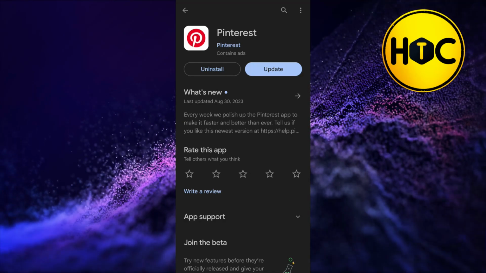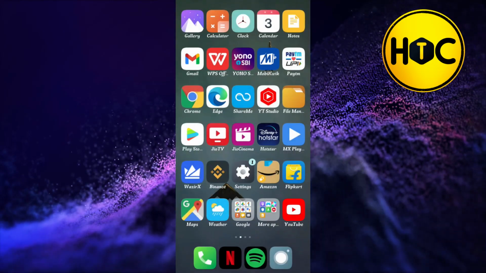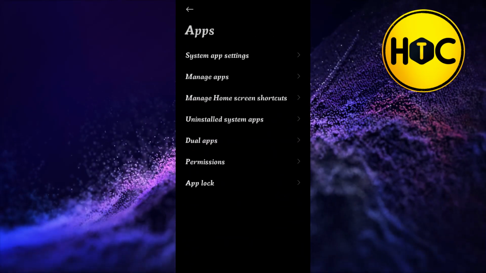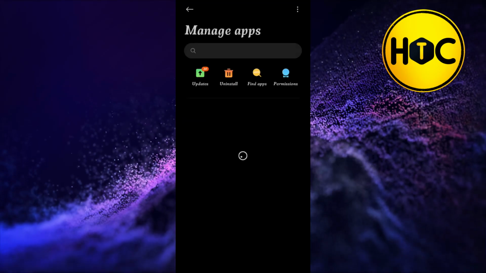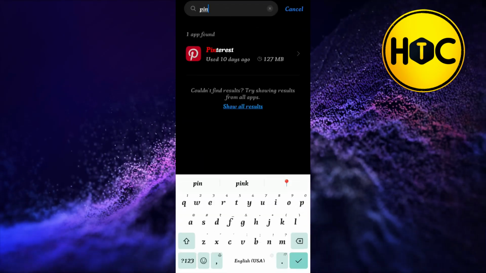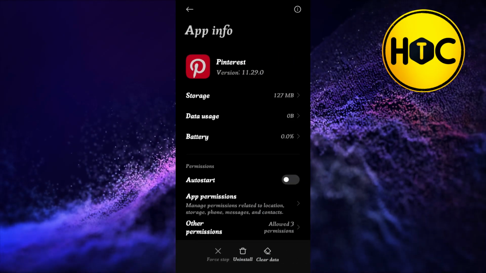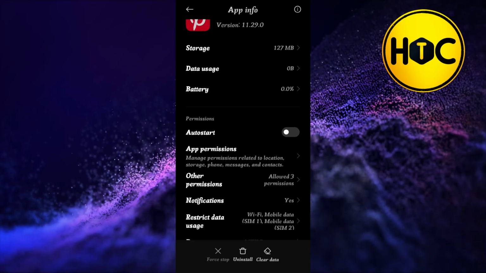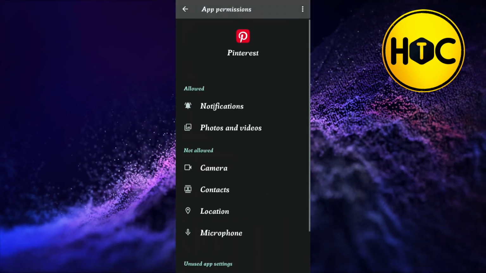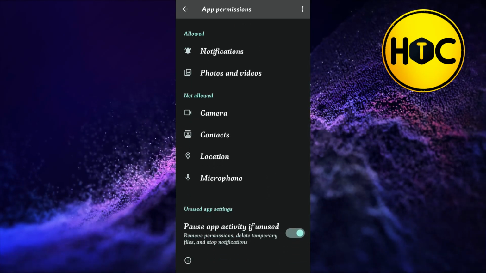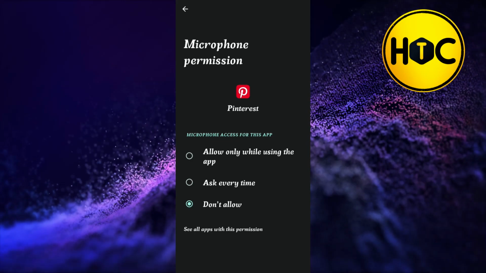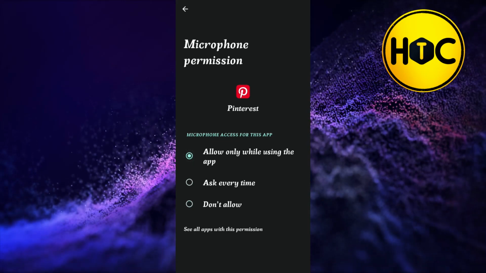If this problem is still not fixed, then the second method you can try is you need to go to your settings, and in the settings you just have to scroll down and tap on apps. Now in the apps you will have to tap on manage apps, and after that you will have to search for Pinterest. Now once you are in the app info of Pinterest, you are going to see this app permissions option over here. You simply have to tap on app permissions, and in this section you are going to see this microphone option. You simply have to tap on microphone, and over here you simply have to tap on allow only while using the app.